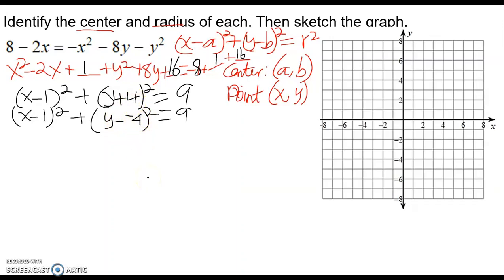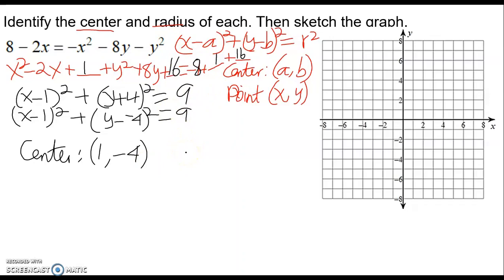Okay, and so we have the center. The center is going to be our A, which is 1, and our B, which is negative 4. Then we're asked to find the radius.